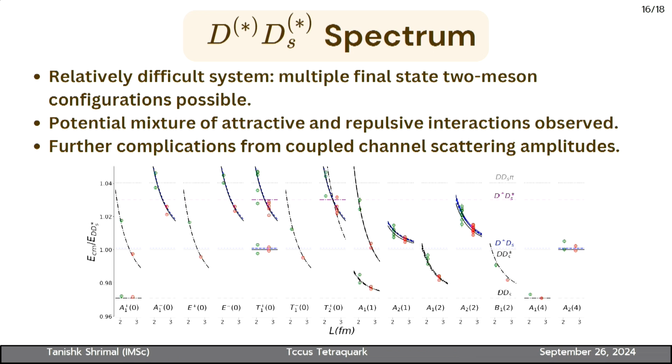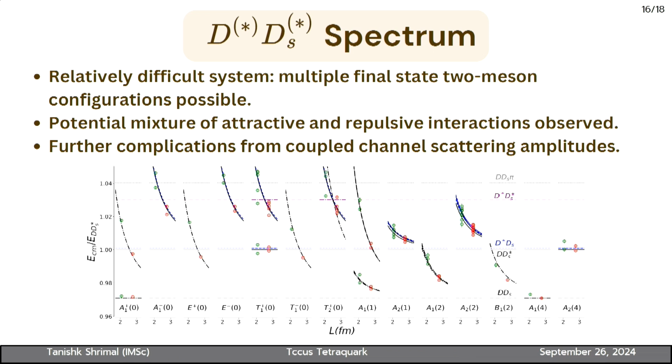So we can look at the spectrum. Here we have again finite volumes, the volume of my box. A1+, A1- are the finite volume irreducible representations, and on the y-axis I have the center of mass energy in units of the D* Ds* threshold. So here the interesting one to see is this T1+. These irreps are like box quantum numbers, the quantum numbers when you have finite volume. The Tcc was found in the 1+ quantum number, and that 1+ quantum number can be seen in this T1+ irrep.